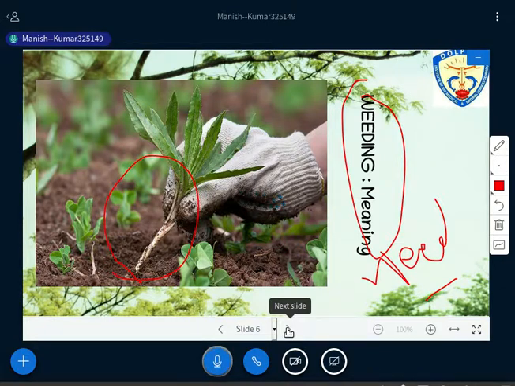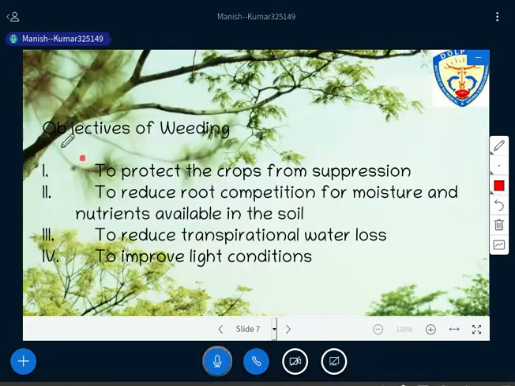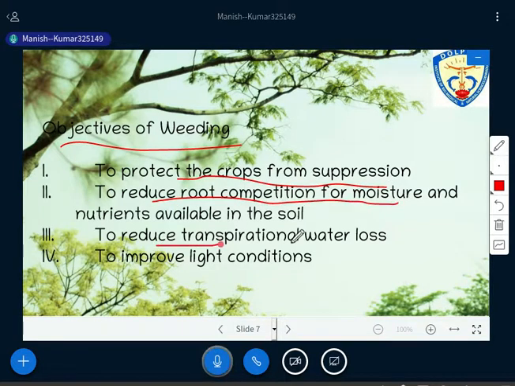This kind of operation is called weeding here. Now, the objectives. What are the objectives of weeding? These are the simple objectives that have to be explained: to protect the crop from suppression, to reduce root competition for moisture, to reduce transpiration or water loss, to remove light competition. So one needs to understand first, to protect the crop from suppression.